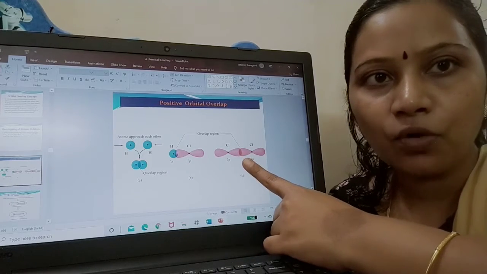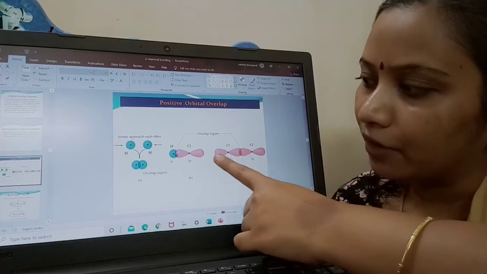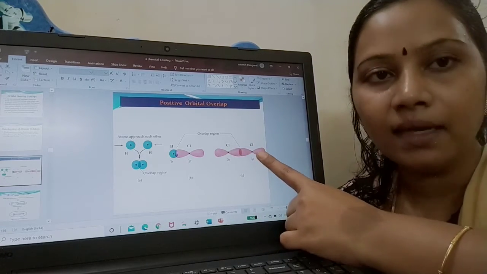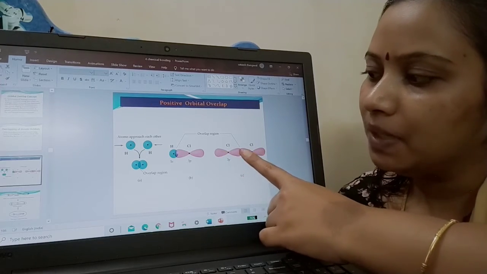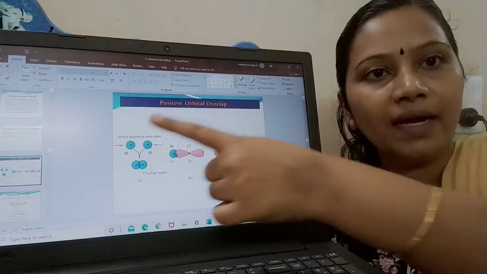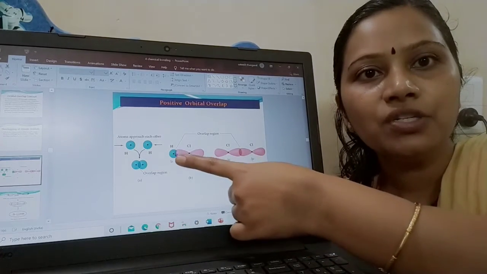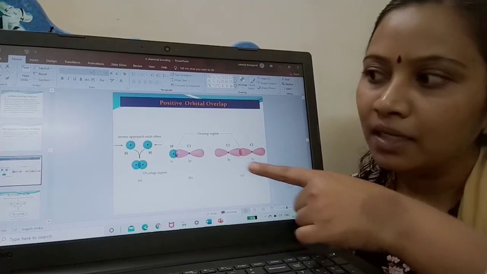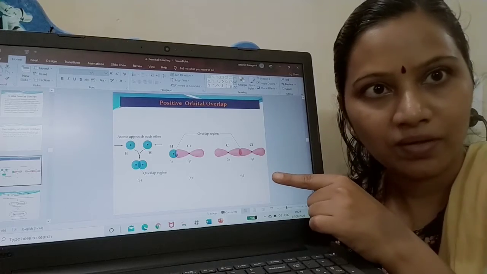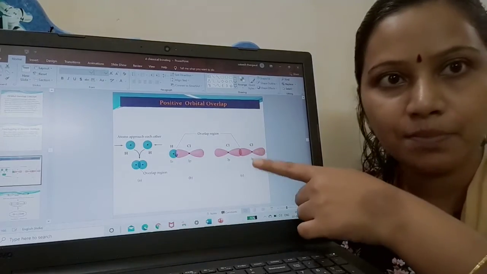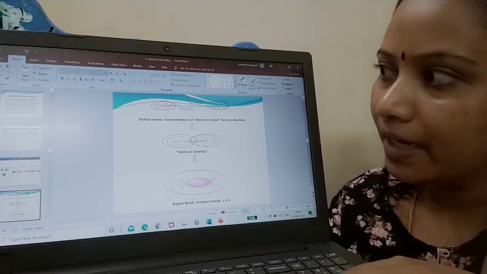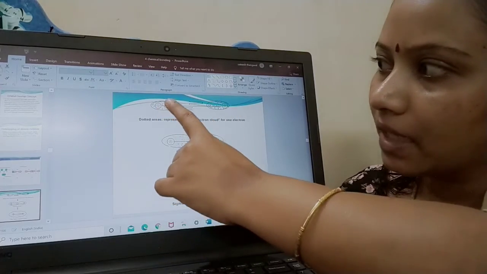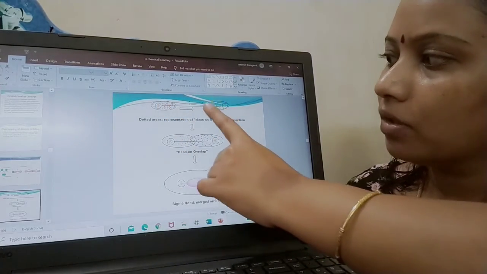And consider the case where I have two p orbitals coming into play. Two p orbitals are indicated by pink color. They are dumbbell shaped, so this is pp overlapping. For hydrogen molecule, ss overlapping; for hydrogen and chlorine, sp overlapping; and this is pp overlapping. Children, so these two are sigma bonds and this is a pi bond. I'll be telling you in the slide. See, the dotted areas are representing the electron cloud for a particular electron. This is the electron cloud of this atom, this is the electron cloud of this atom.